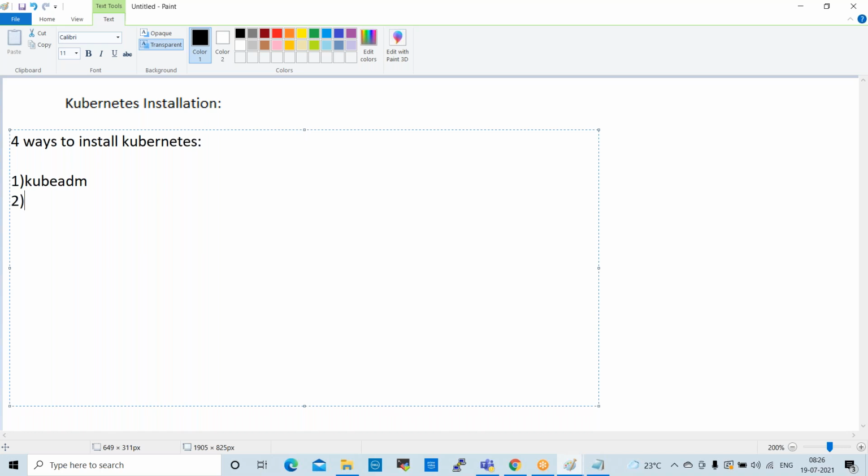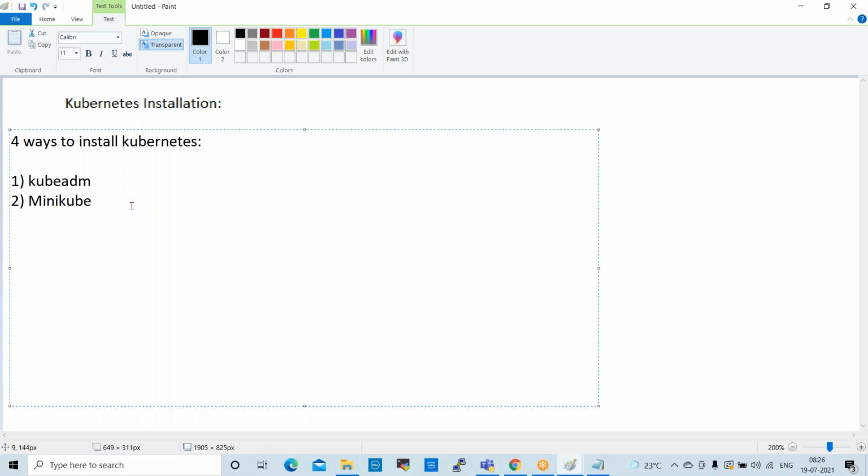Second one is Minikube. Minikube means, normally in test labs we use this. In test environments we configure Minikube. Minikube is a minimal configuration, so it is not used in production environments. It is only for test environments, test labs. In test labs we create Minikube. Minikube will have only minimal configuration.